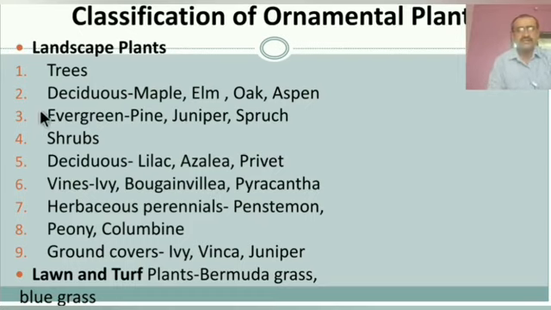The second point is the deciduous plant. Deciduous means shedding the leaves annually. Trees or plants that shed their leaves annually are known as deciduous plants.